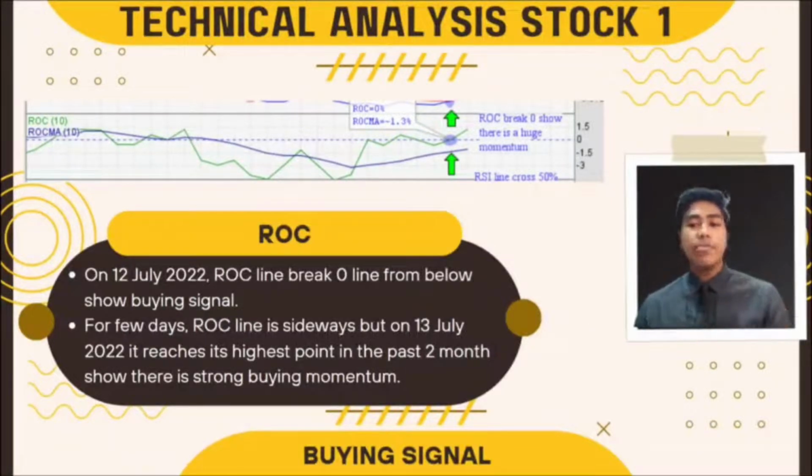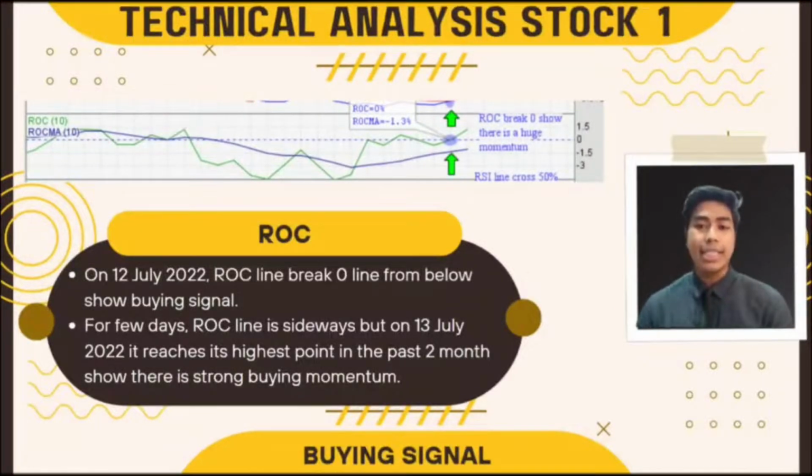For the past few days, the ROC line has been sideways, crossing and recrossing the 0 line. But on 13 July 2022, the ROC line reached its highest point in the past 2 months, which shows that this time the buying momentum is bigger than before. For the trader, this is a good buying signal.